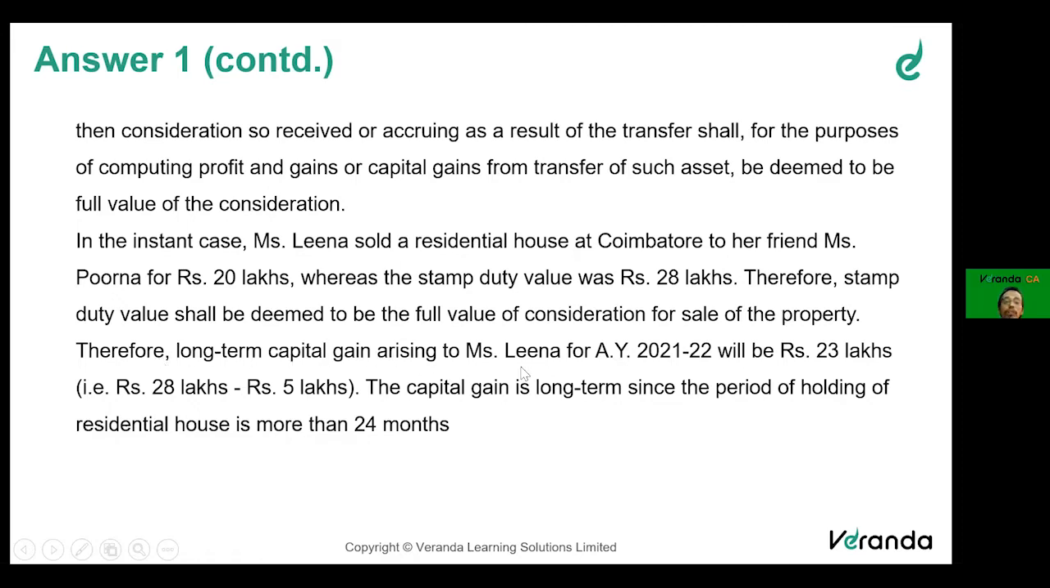Therefore, long-term capital gain arising to Leena will be 23 lakhs. So 28 minus 5. However, it will be subject to indexation. Subject to indexation, that point we have now added. The capital gain is long-term since the period of holding of the residential property is more than 24 months. Right? Hope you are all able to understand this particular part. This is not the only part here.